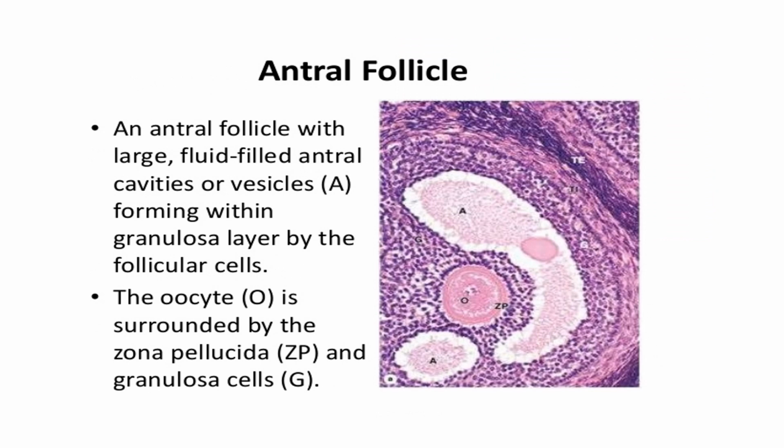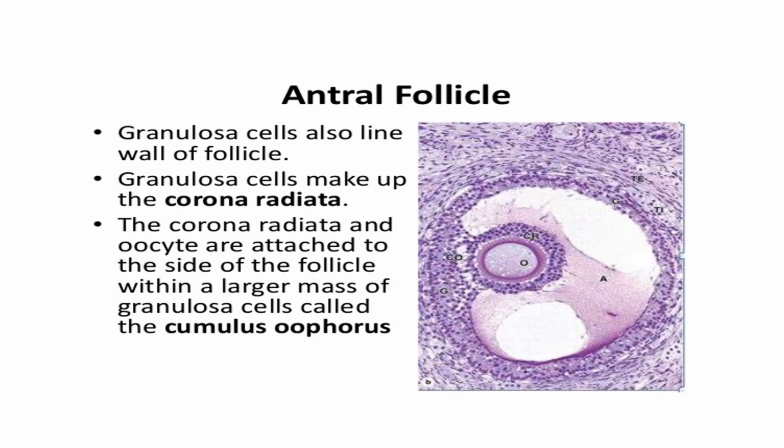In the antral follicle we have the oocyte, surrounding the oocyte the zona pellucida, and surrounding the zona pellucida the granulosa cells. These granulosa cells are distributed into two parts. One is the granulosa cell forming the wall of the follicle. Another is a particular type of granulosa cell specially covering the oocyte. This part covering the oocyte is our corona radiata.